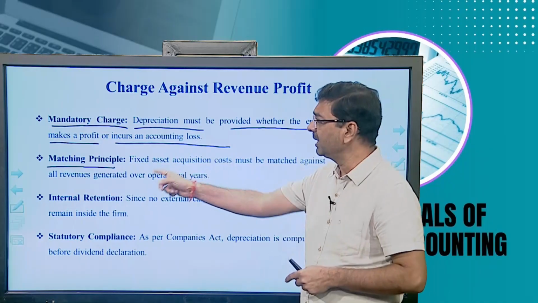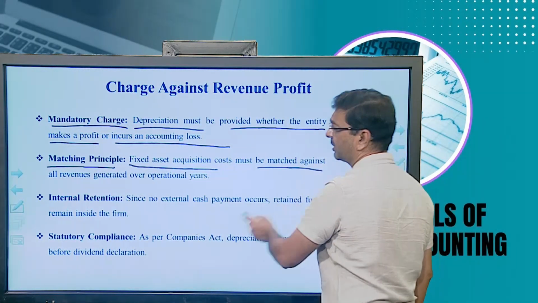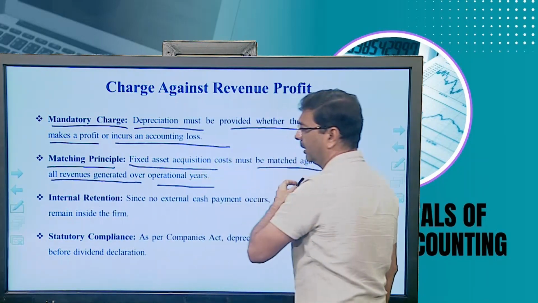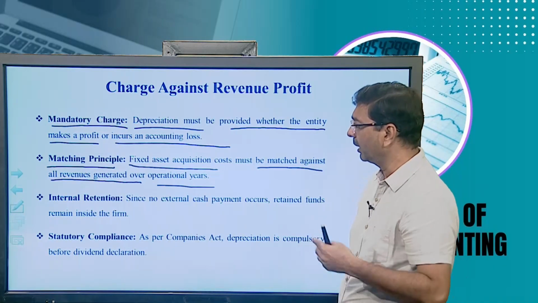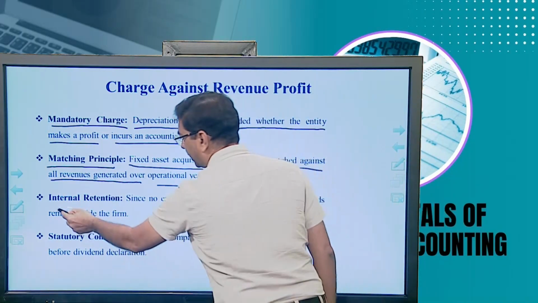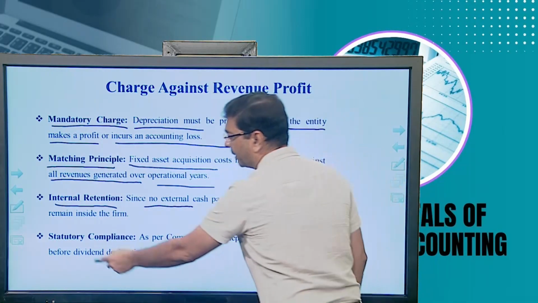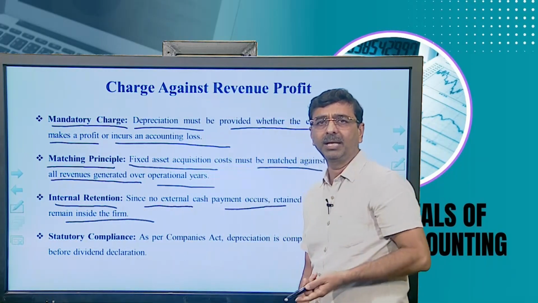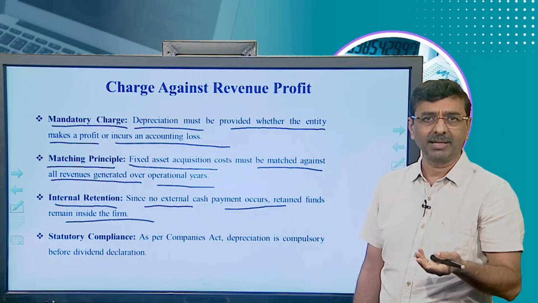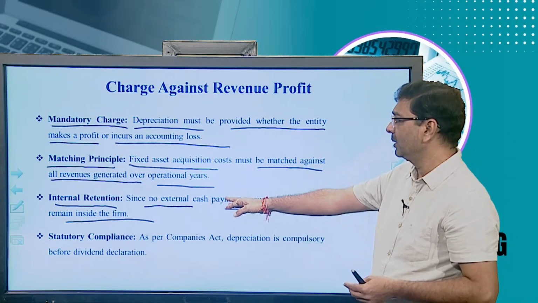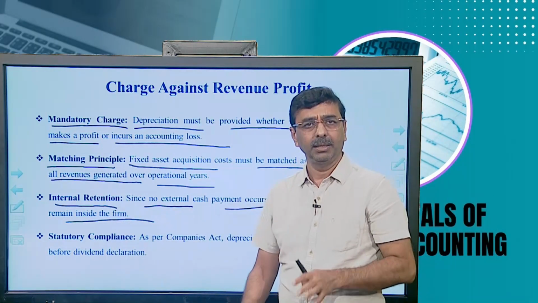Due to the matching principle, the fixed asset's acquisition cost must be matched against the revenue generated over the operational years, in the specific accounting year. Internal retention: since no external cash payment occurs, retained funds remain inside the fund. I already mentioned in the previous slide that it is a non-cash item. So ultimately, no external cash payment occurs, only the retained funds remain inside the fund.